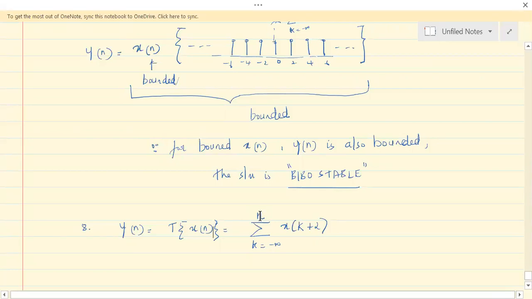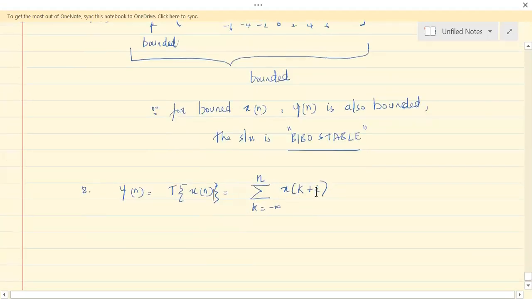As far as the linearity is concerned, it's fine. It's a linear system, because if you have scalars here, those scalars can be easily taken out of this summation. But this is challenging when you have to decide whether this is causal or non-causal.